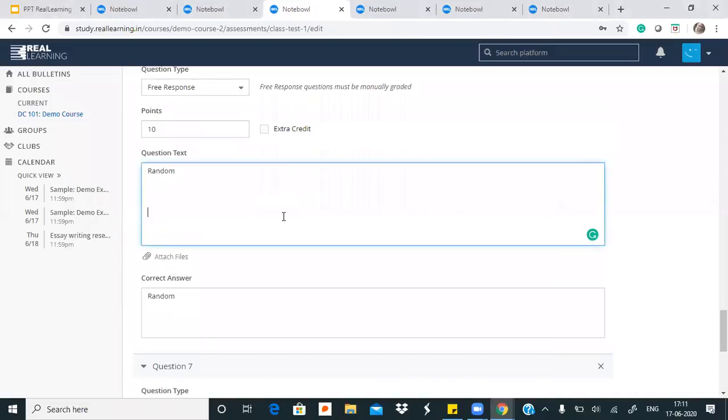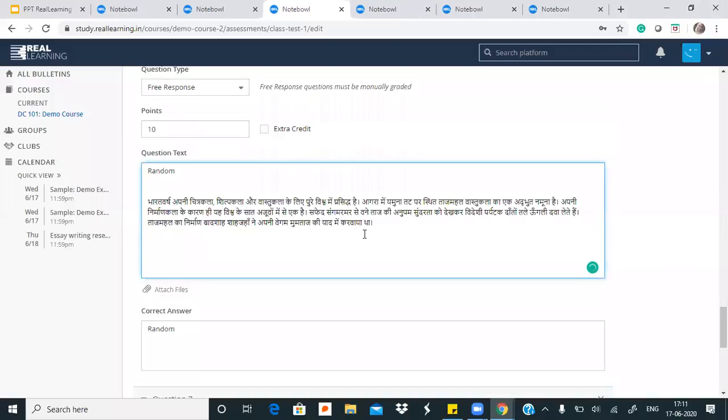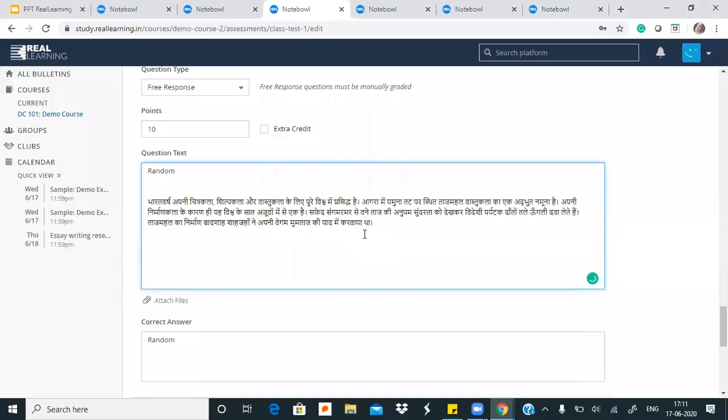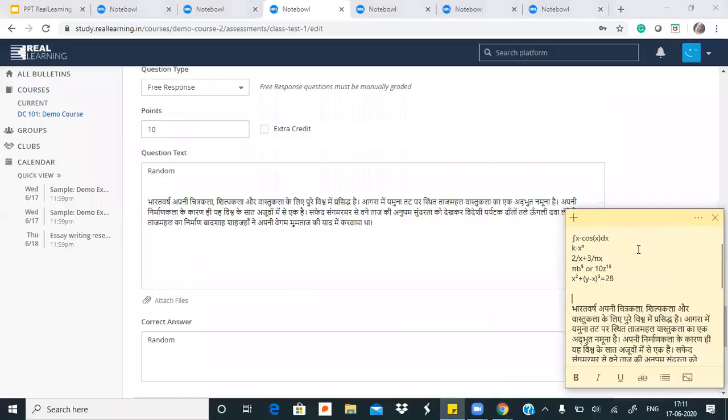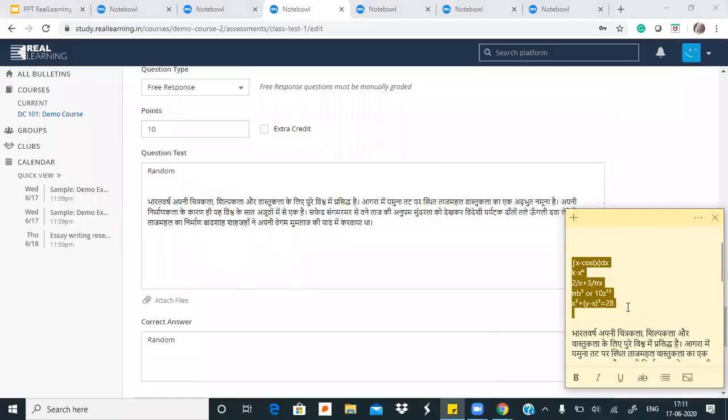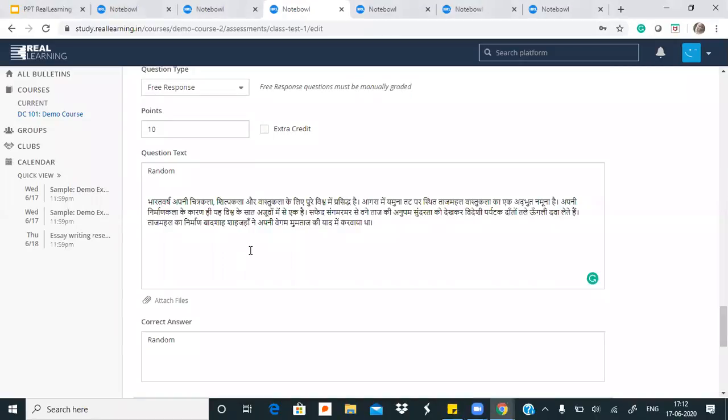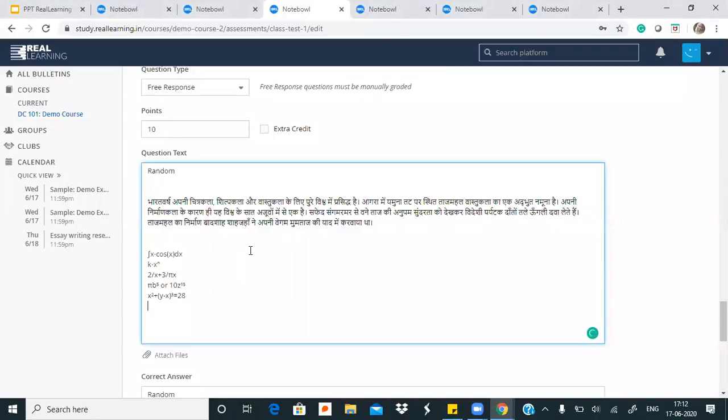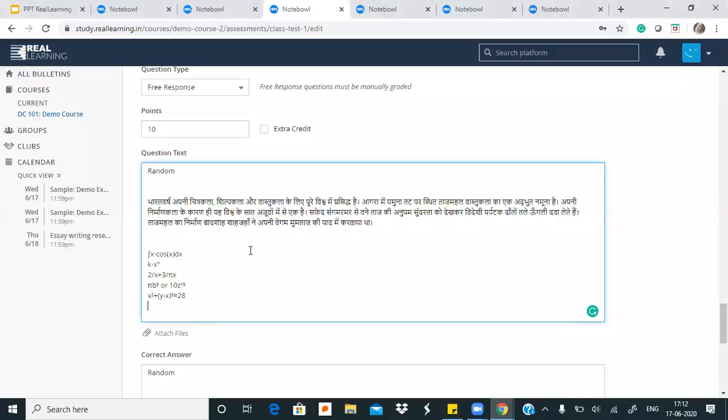Even if you had this in a Word document, you will simply be able to paste it. Oh, okay. Madam, no third party app or nothing is required. No, nothing is required. If it's pastable text, then you just have to copy it and it will appear on your question box. क्योंकि वो subscript, superscript और integration सारा आ जाएंगे इसमें.